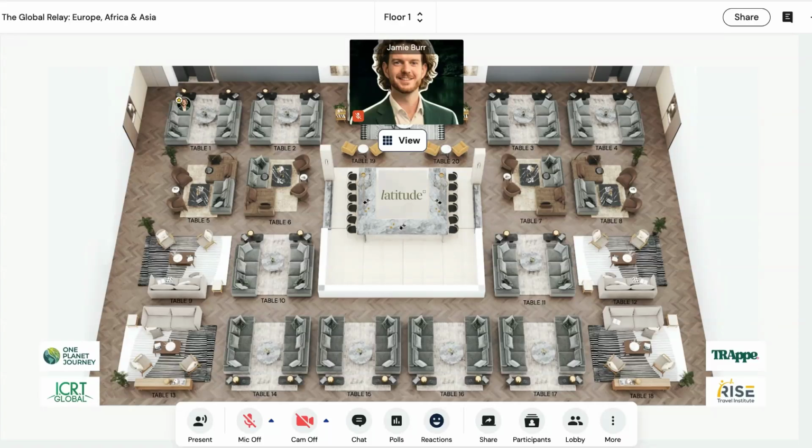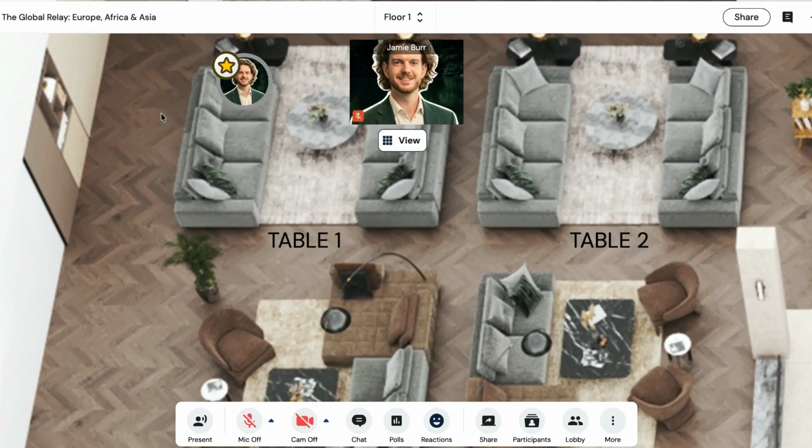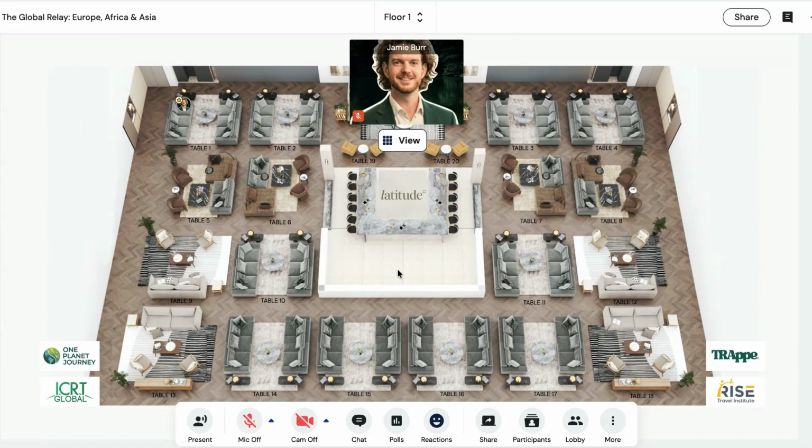Welcome to Remo, our brand new virtual networking platform for Latitude events. As you can see, it's a really interactive space with lots of tables and chairs that you can move freely between and have conversations with new connections. Right now, I'm sat over here on table number 1. There I am. So, here are the basics.